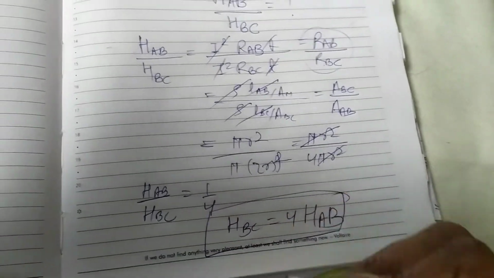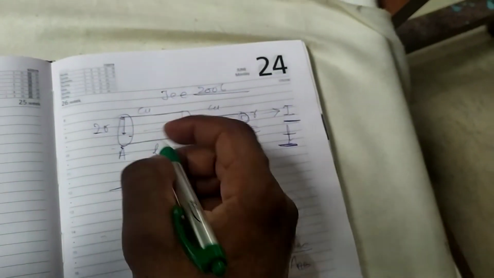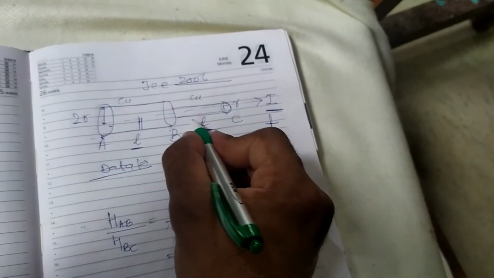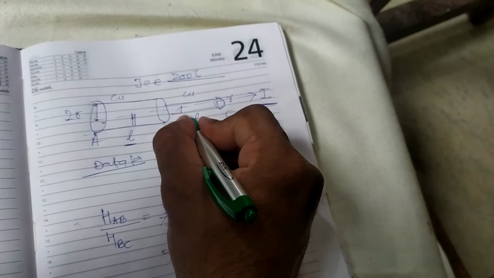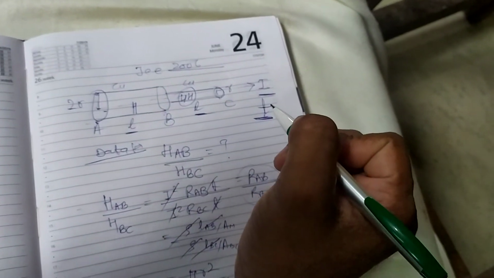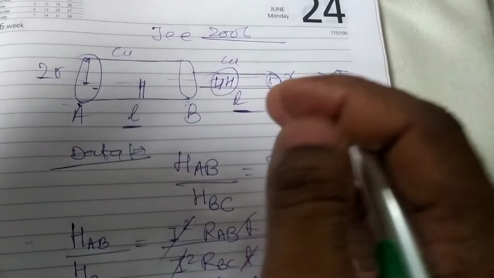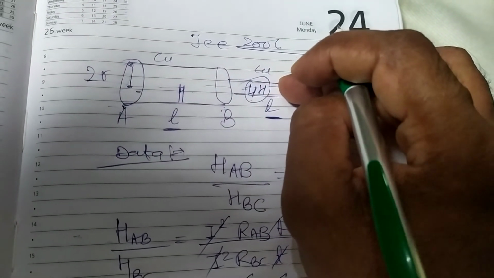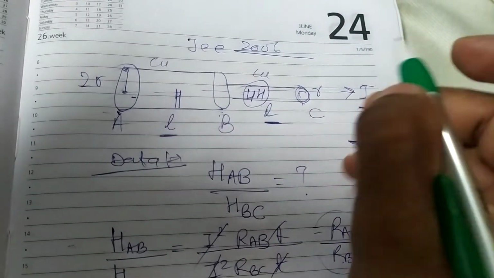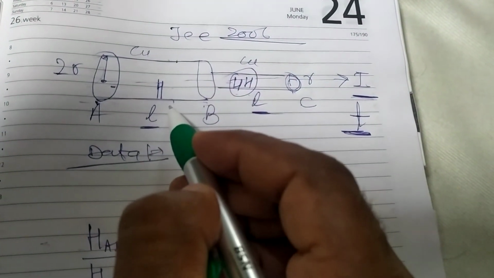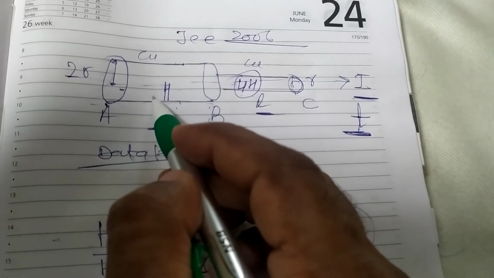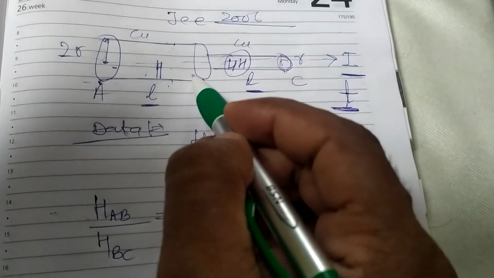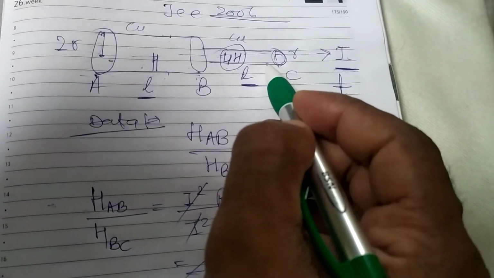That means, this is AB, correct? So if the heat in AB is H, and this is 4 times of AB, that means 4H heat will come here. That means this narrow wire will get hotter faster and it can burn also, whereas the thicker wire heats very little. So for higher transmission power we use thick wire, not thin wires.